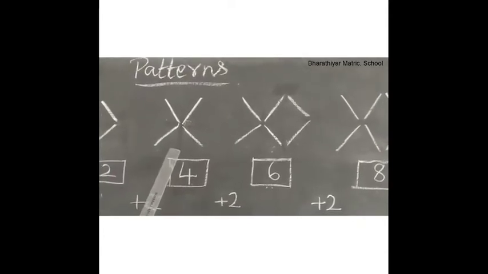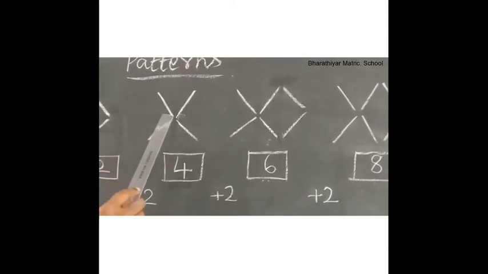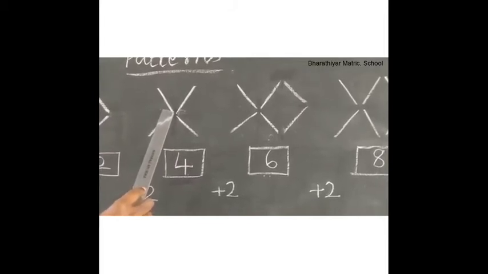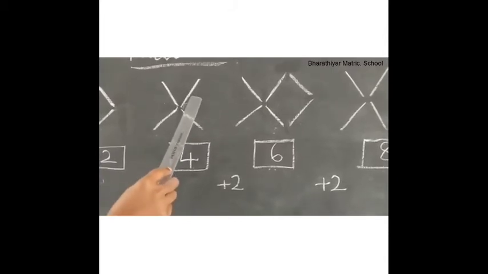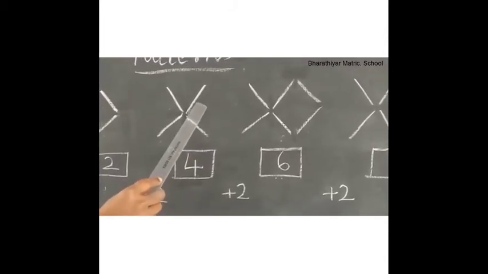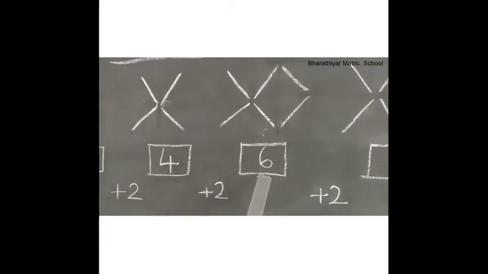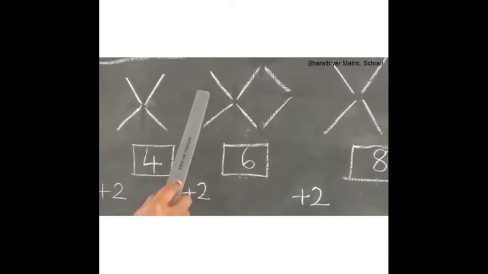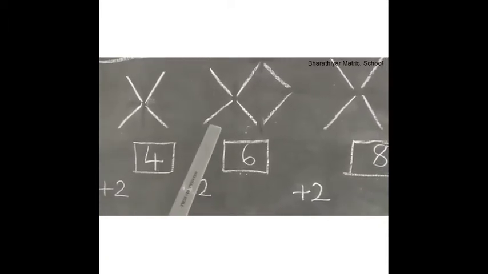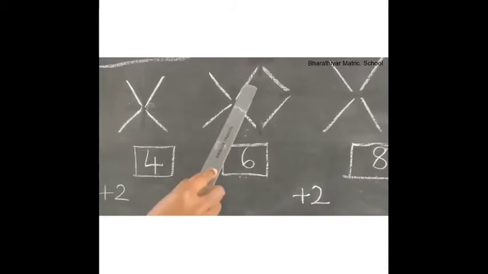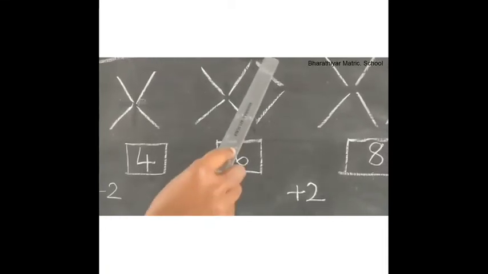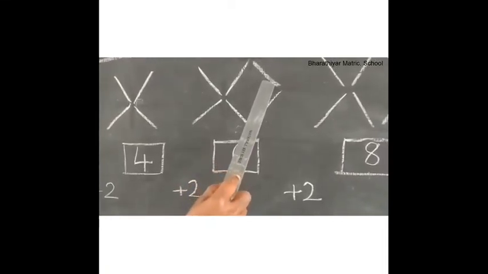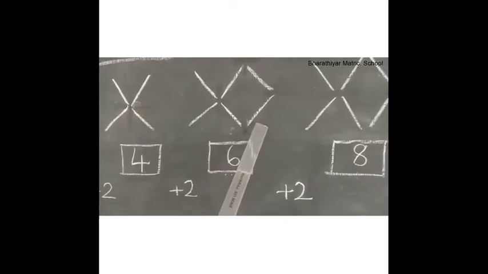For number 4, first left slanting stick, next right slanting stick, next right slanting stick, next left slanting stick. Now for number 6, left slanting stick, right slanting stick, right slanting stick, left slanting stick, left slanting stick, right slanting stick.